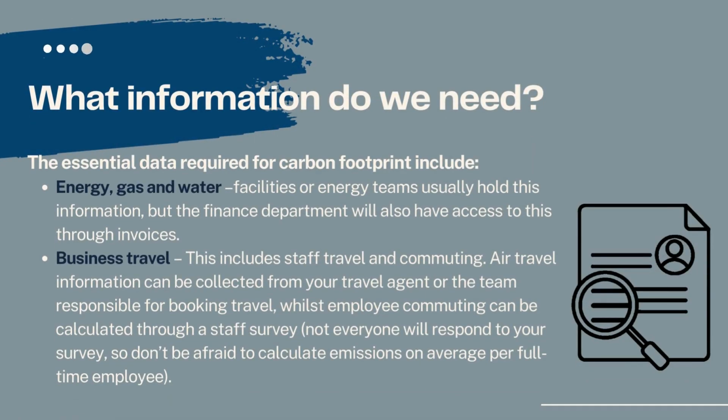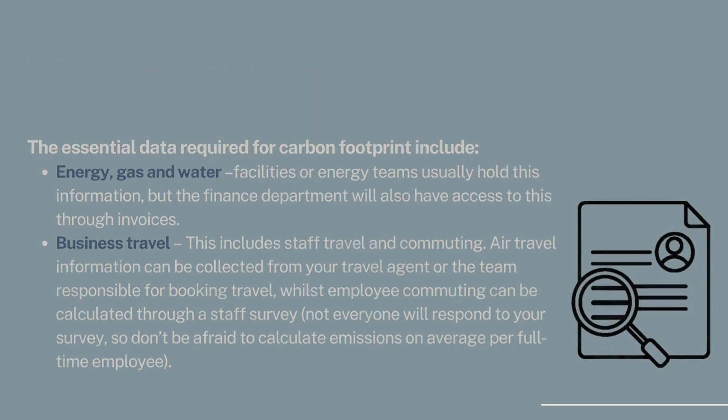Questions like, what information do we need for organizational carbon footprint measurement? First of all, the essential data required for carbon footprint include energy, gas, and water. Facilities or energy teams usually hold this information, but the finance department will also have access to this through invoices. Business travel includes staff travel and commuting. Air travel information can be collected from your travel agent or the team responsible for booking travel, whilst employee commuting can be calculated through a staff survey.